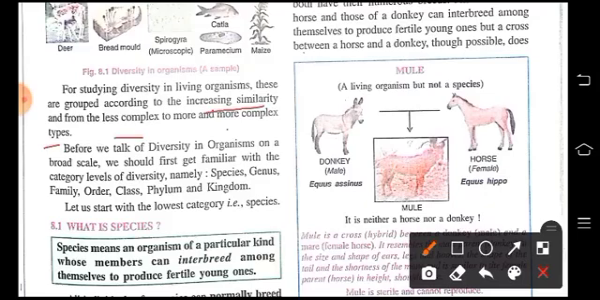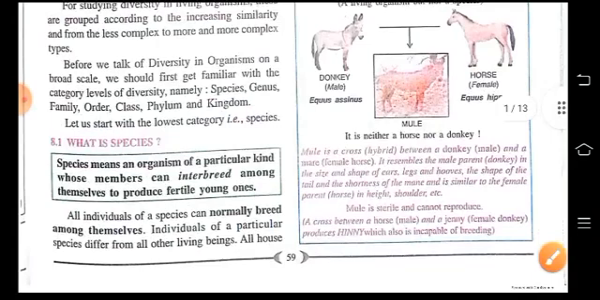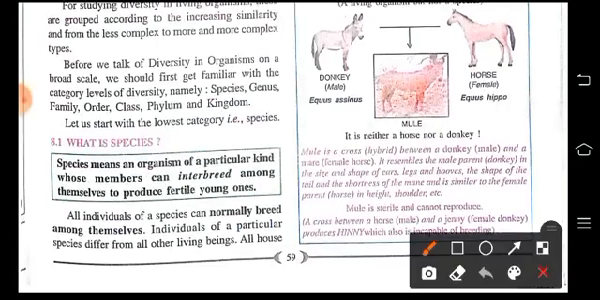So before we start with the diversity in living organisms, we should get familiar with the category levels of diversity like species, genus, family, order, class, phylum, and kingdom. So, what is a species? So, children, species means an organism of a particular kind whose members can interbreed among themselves to produce fertile young ones.